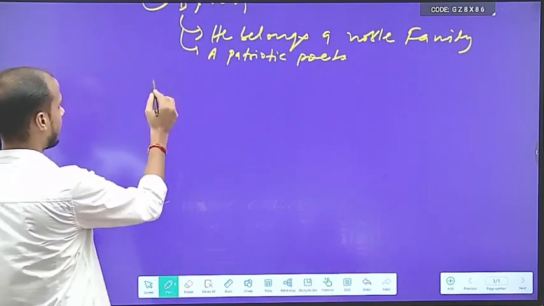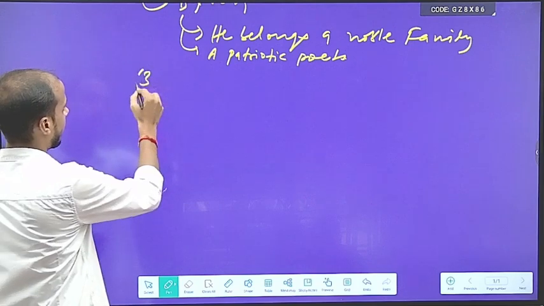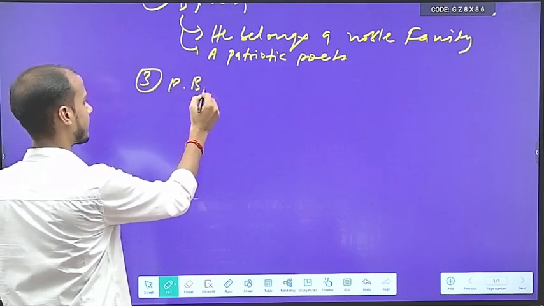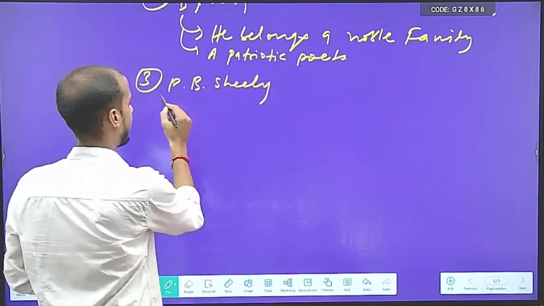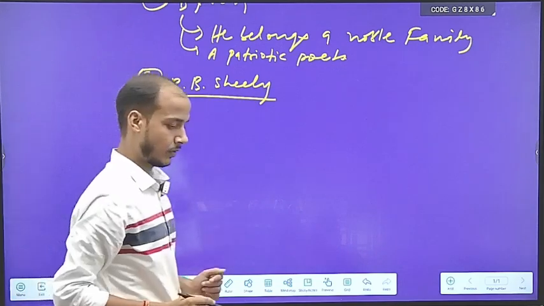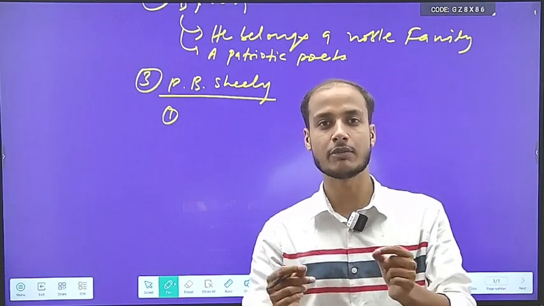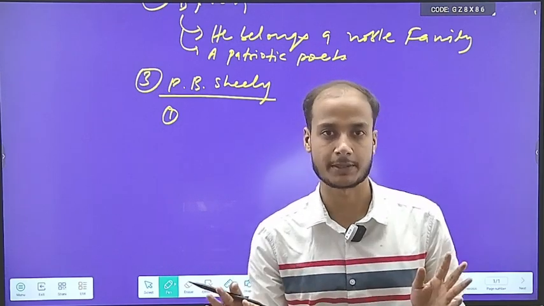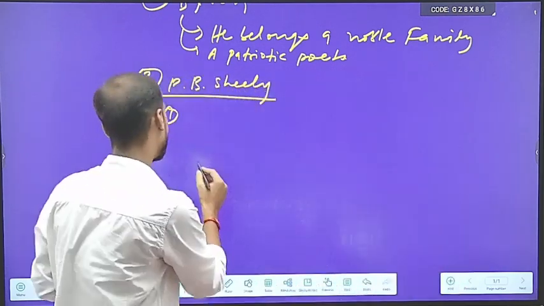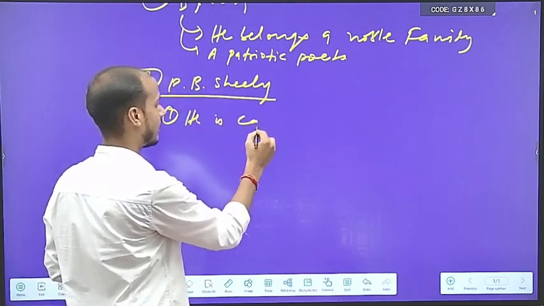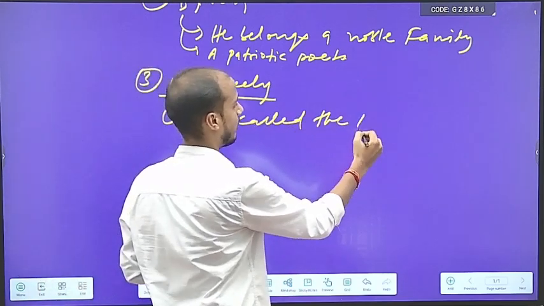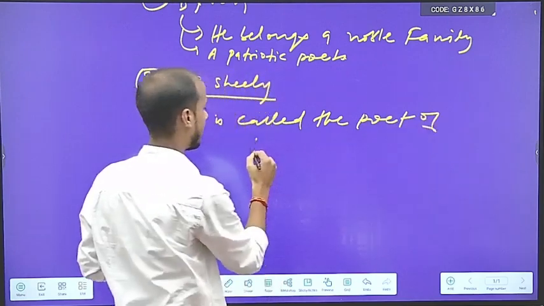This is all about Byron, and the last poet that we are going to deal with today is P.B. Shelley. Very important. He is the one who is known for something which other romantics are not. What? He is called the poet of revolution.